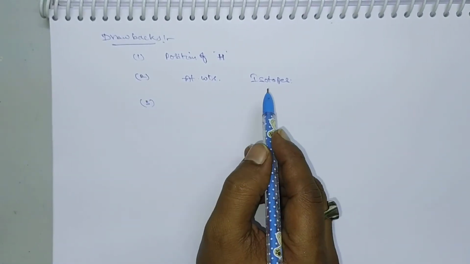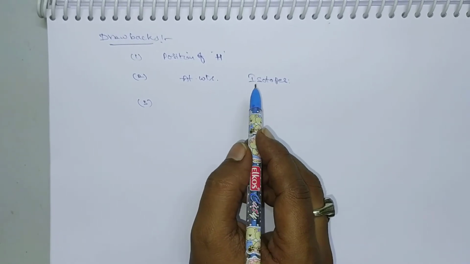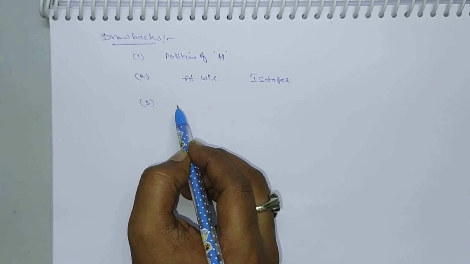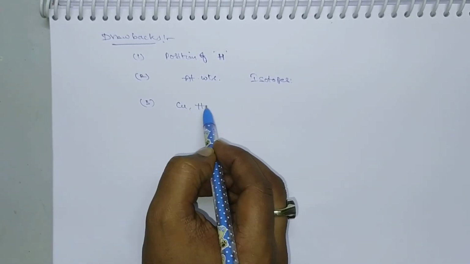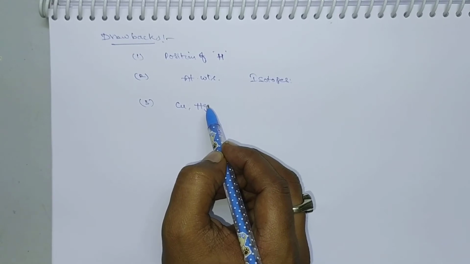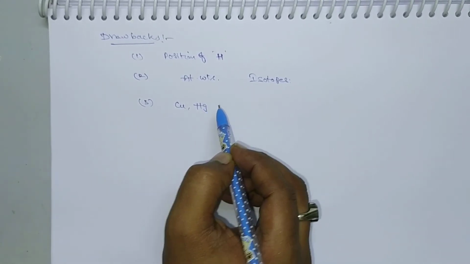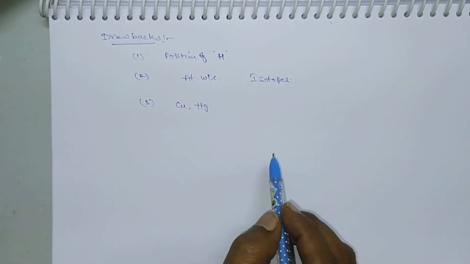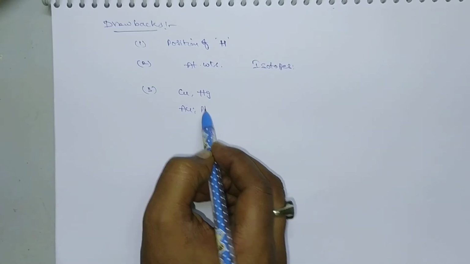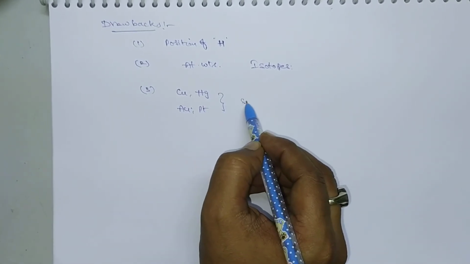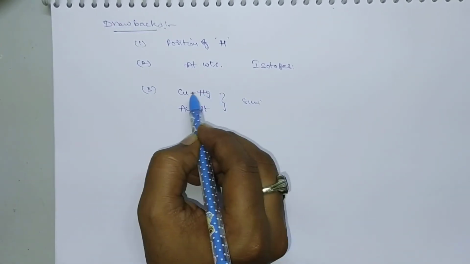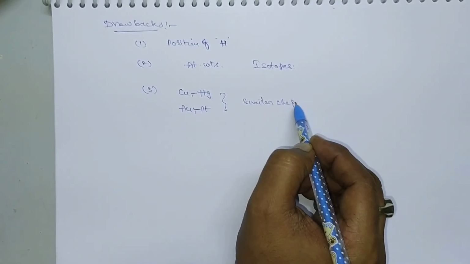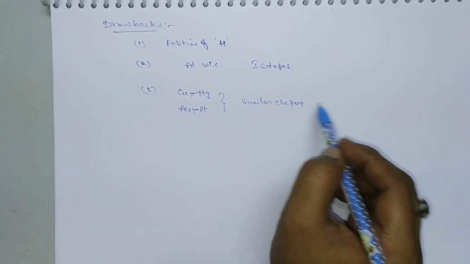And next one, some similar elements are separated in the periodic table. The elements which exhibit similar properties will be separated. Suppose you take copper and mercury, these two metals exhibit similar chemical properties, but they are placed in different groups. If you take another pair, gold and platinum, these also exhibit similar properties. Copper and mercury, gold and platinum exhibit similar chemical properties, but they are placed in different groups.